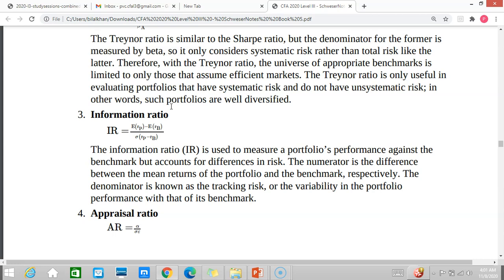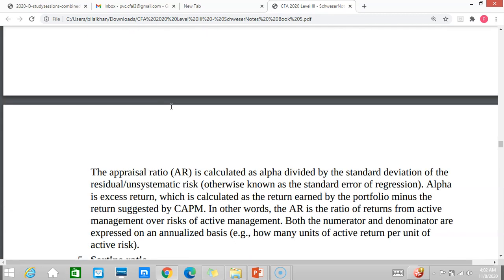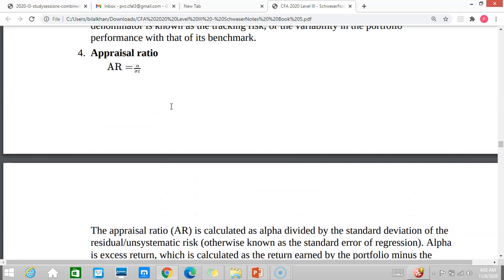Information ratio is active return divided by active risk, which you have covered in other readings already and in previous levels. Appraisal ratio is your alpha, active return, divided by the standard deviation of residual or unsystematic risk. So if you take the standard deviation of unsystematic risk in the denominator and alpha in the numerator, that gives you your appraisal ratio.